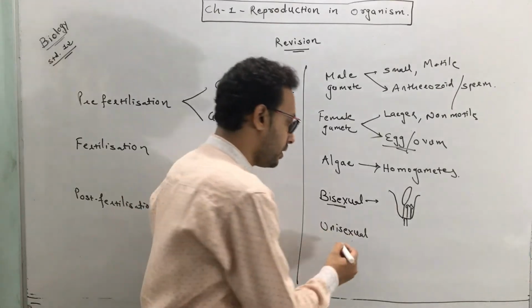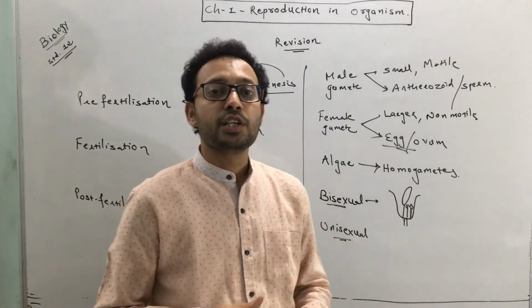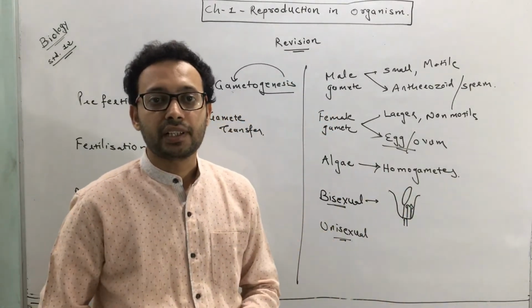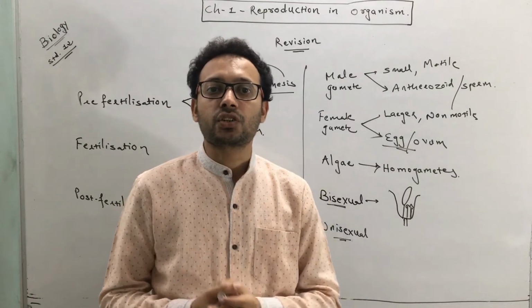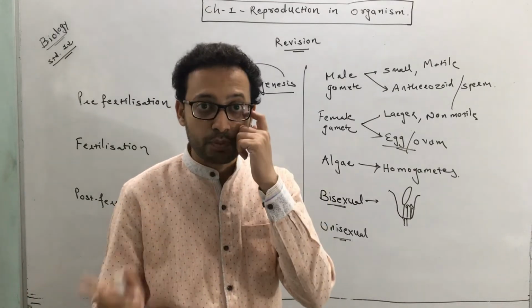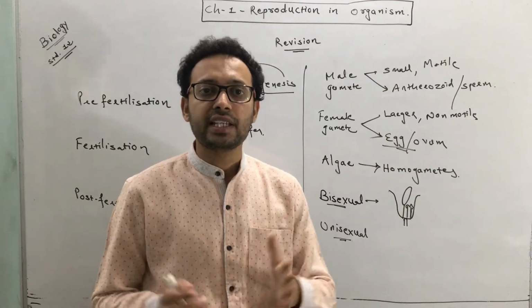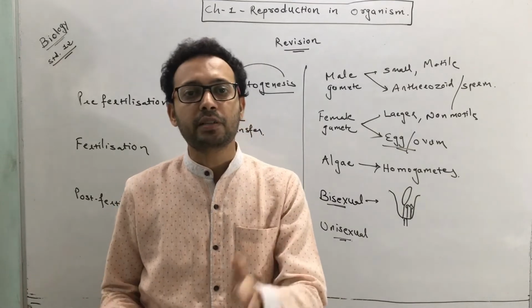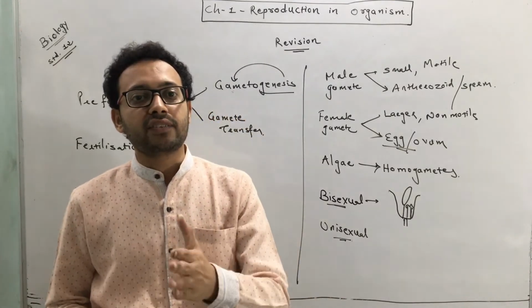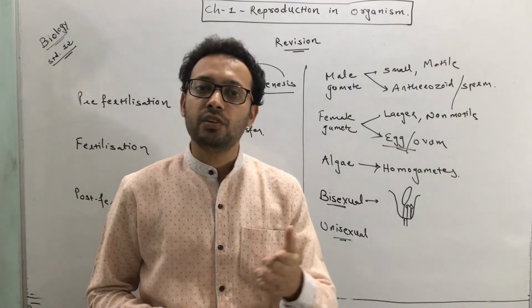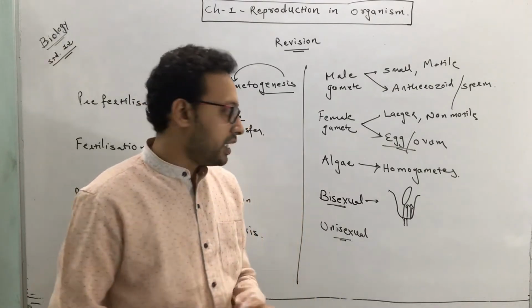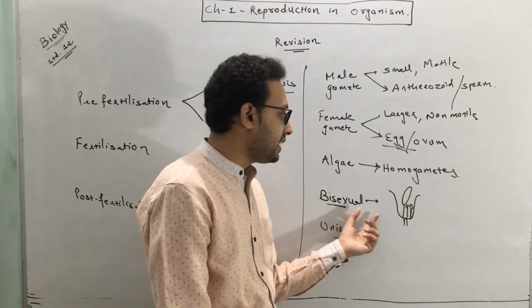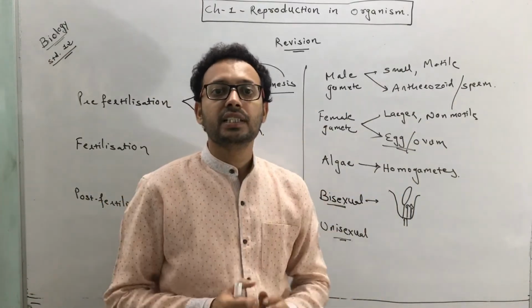And if it is unisexual, it has either of the reproductive organs. Either it contains stamen, or it contains a carpel. If it contains a stamen, then the flower is called a staminate flower. If it contains pistil, then it is called a pistillate flower. In simple terms, stamen containing flower is called staminate or male flower. Pistil containing flower is called pistillate flower, or female flower. So in unisexual plants, the male and female flowers are different, and in bisexual, both the organs are present in the same flower.